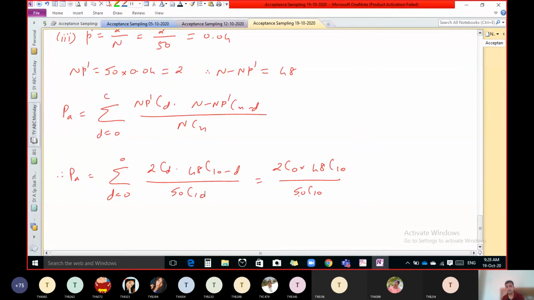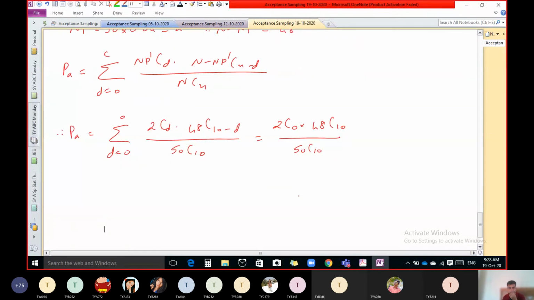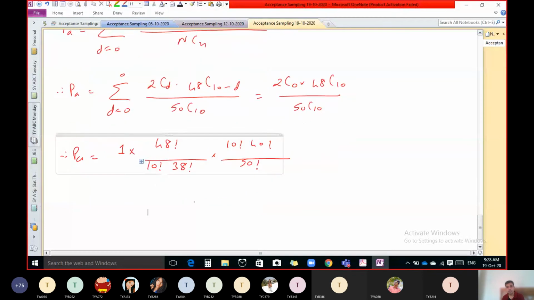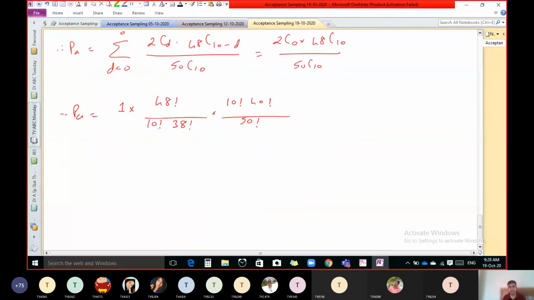Do the calculation. 2C0 is 1. 48C10 means 48 factorial upon 10 factorial and 38 factorial, into 50 factorial upon 10 factorial and 40 factorial. Now simplify. 10 factorial cancels. 48 factorial, keep as it is. This 40 factorial you can write as 40 into 39 into 38 factorial.